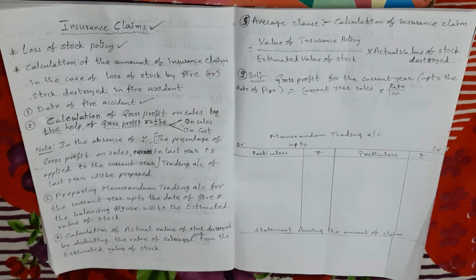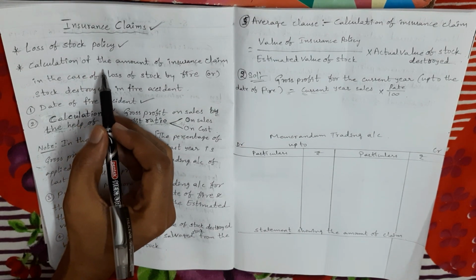As insurance is a contract of indemnity, here the insurer is called the indemnifier and the insured is called the indemnified. The indemnifier undertakes to compensate the business unit for loss of stock by fire accident in consideration of a payment called premium, which is collected from the indemnified. Right.